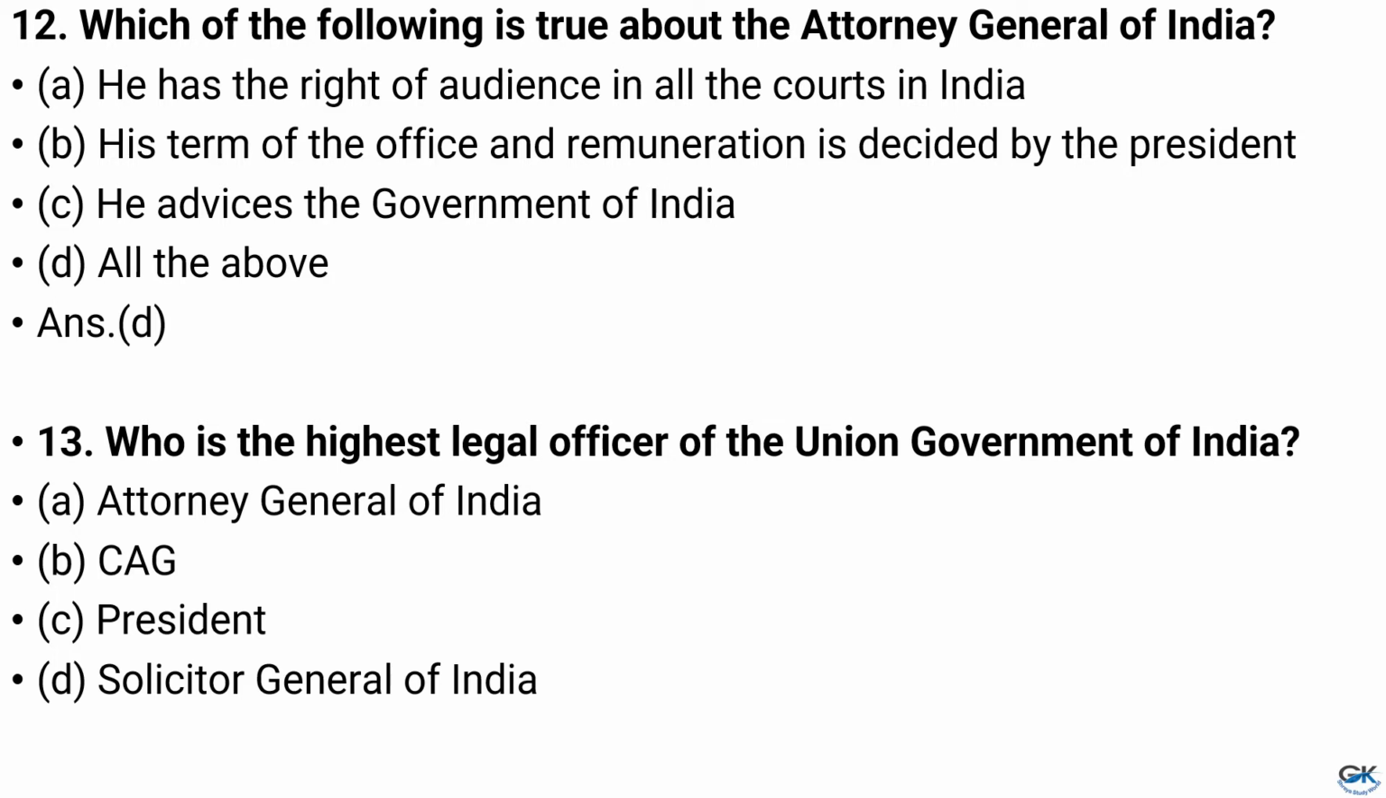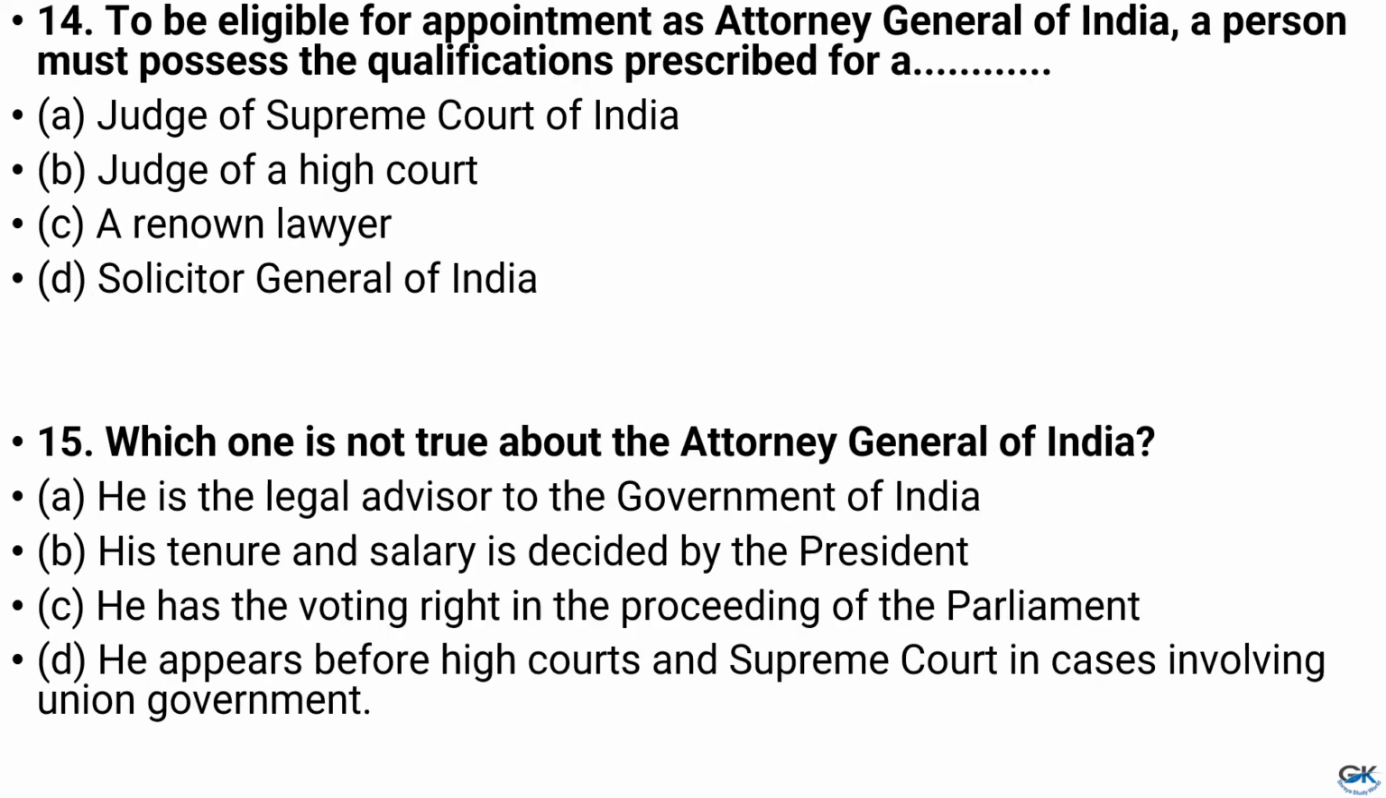Question number 13. Who is the highest legal officer of the Union Government of India? Option A. Attorney General of India. Option B. CAG. Option C. President. Option D. Solicitor General of India. And the answer is option A, that is Attorney General of India.